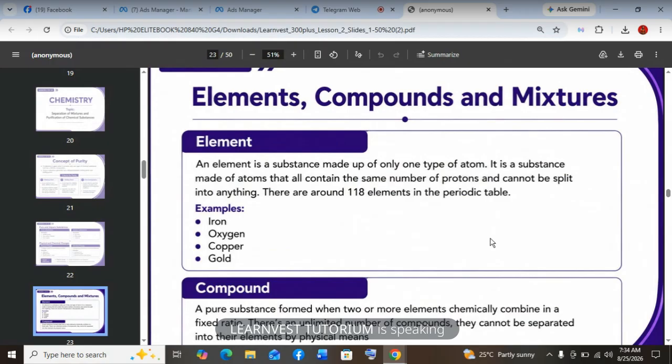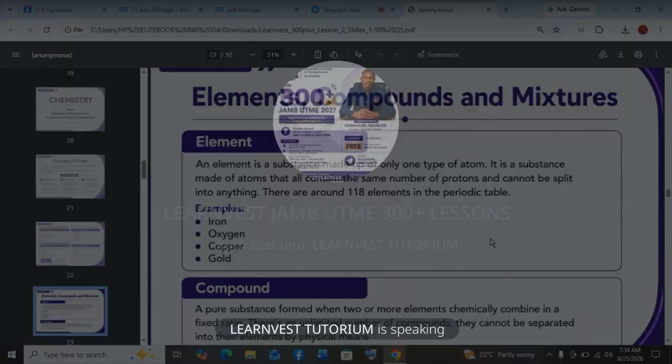Now a compound. A compound is a pure substance formed when two or more elements chemically combine by means of a bond in a fixed ratio. There is an unlimited number of compounds. They cannot be separated into their constituent elements by physical means. For example, sodium chloride is made up of sodium and chlorine. I can't separate sodium from chlorine by doing filtration or precipitation or sublimation. No, you can't do that. That's a physical process. If you want to separate them, you have to use a chemical process. Reactions have to happen, okay? So that is for compound.